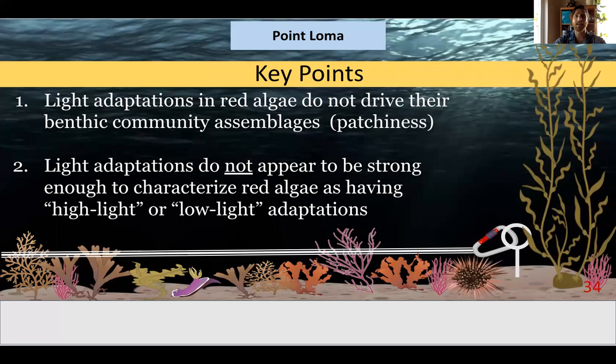Regardless of the differences in light adaptations observed, our results signify that red algae do not exhibit differences in light adaptations that can be used to classify their benthic community assemblages. And light adaptations do not appear to be strong enough to characterize red algae as having high light or low light adaptations within Point Loma kelp forests.